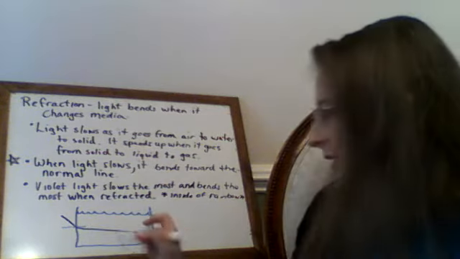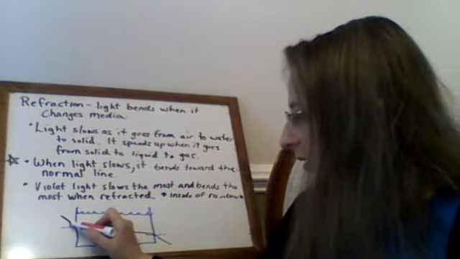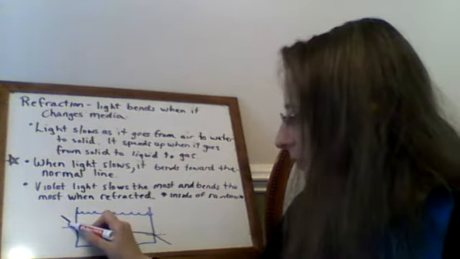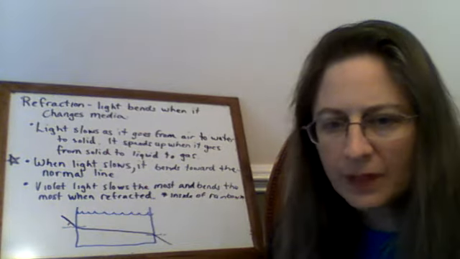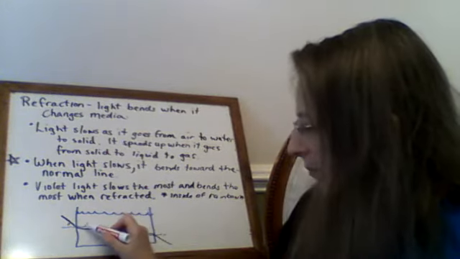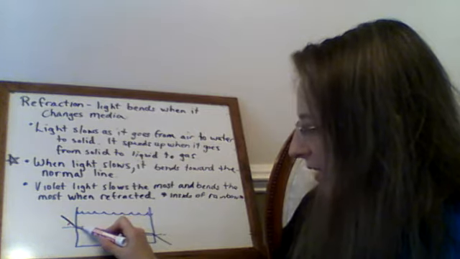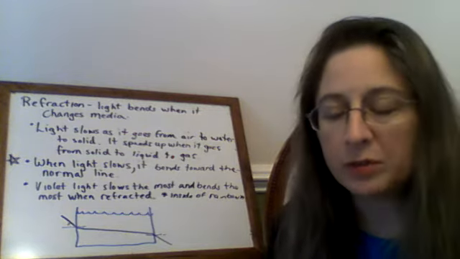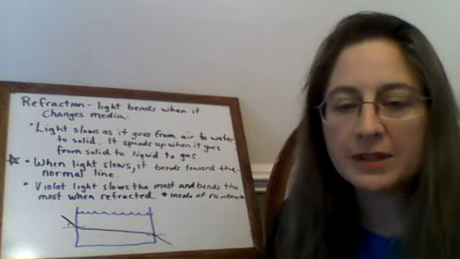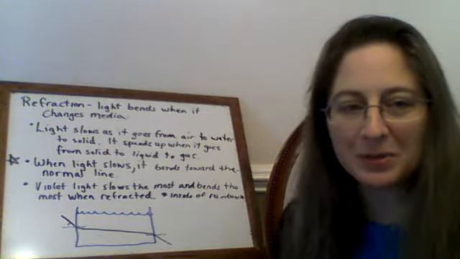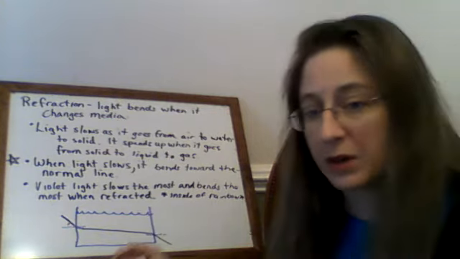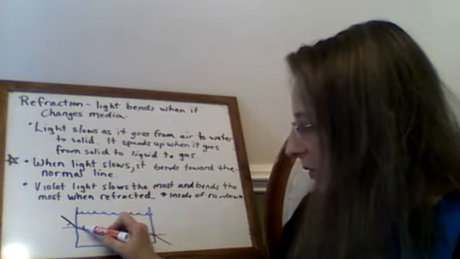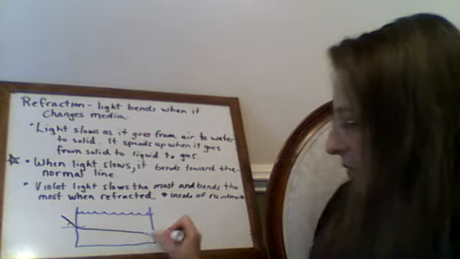So you can see the light ray in air makes this angle with the normal, where I put this red dot. And then when it bends toward the normal, it makes this teeny tiny angle with the normal. I bent it more than it actually would bend. I made it more dramatic. It doesn't bend quite that sharply when it goes from air to water, but I wanted you to be able to see where this reference to the normal is. So we're bent toward the normal, and then it will continue in a straight line through the water until it strikes the air again.